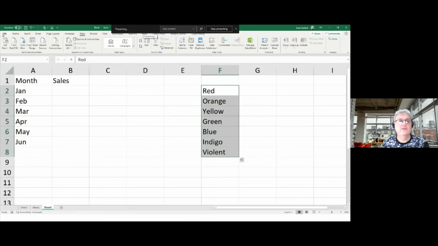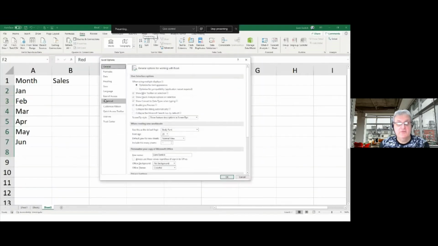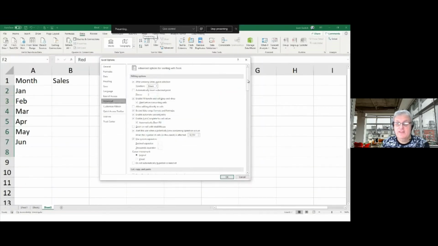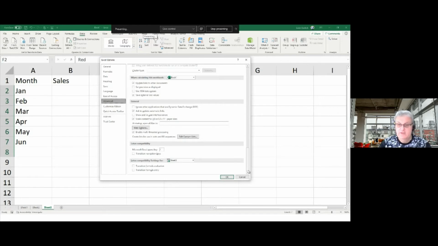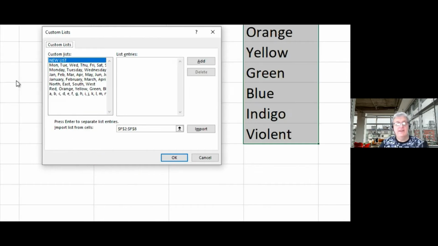And then what you do is you go to File Options or Alt-T-O and you go down to Advanced and you just take this right down to the bottom till you get to this button here, the Edit Custom Lists, and you click on this. And in here, you can just add ones where you put the range and hit import, and then it will remember them in your Excel personal workbook so that every time you open this computer up, these lists will be available to you.